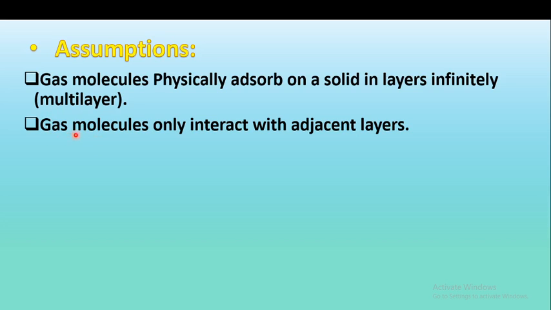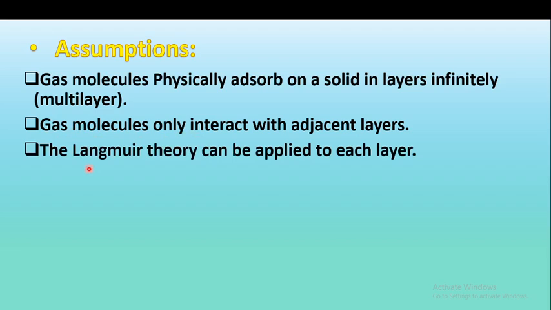So what happens? The gas molecules only interact with the adjacent layers, and the Langmuir theory can be applied to each layer. Means when gas molecules adsorb on a solid, the multilayer formation takes place.